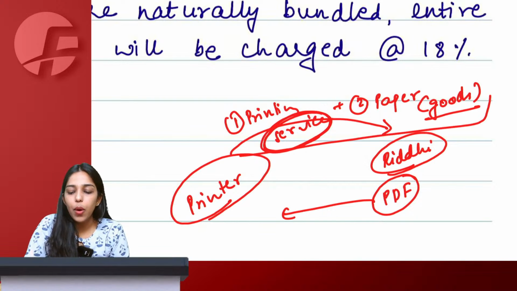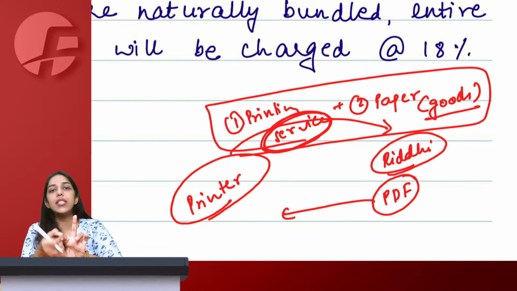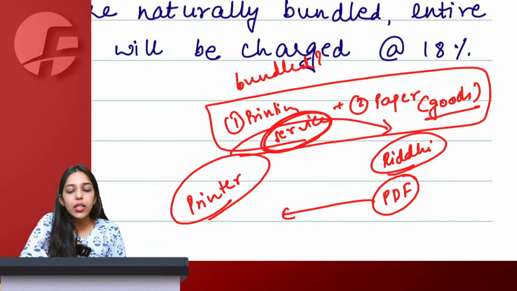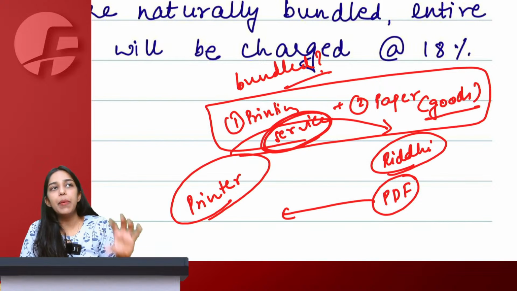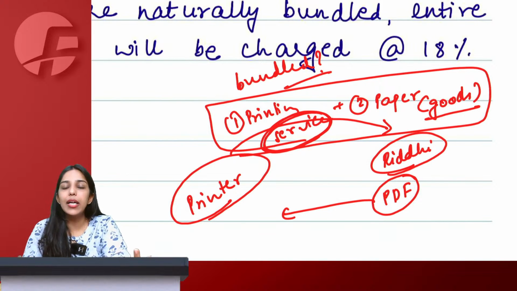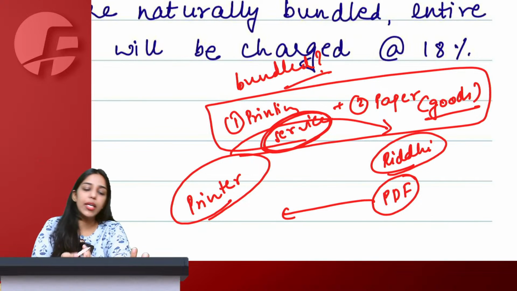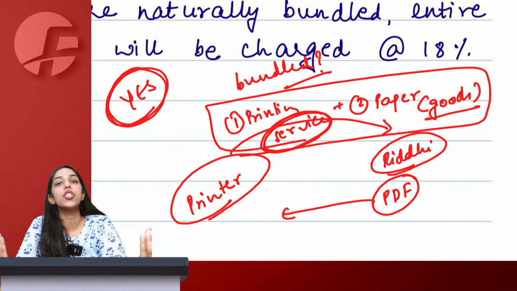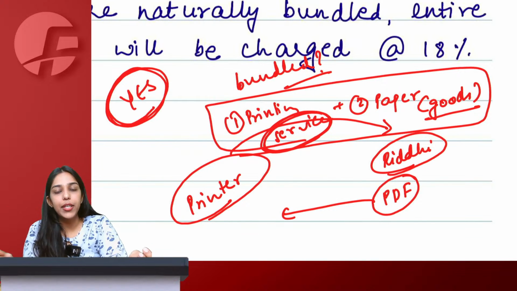Tell me, is this a composite supply? One thing is clear that two things are bundled, printing service as well as paper goods. Now, will you consider this as composite supply? Say yes or no. Is it naturally bundled, that paper and printing services go hand in hand and normally consumers and suppliers expect it to be together only? The answer is yes, of course. It is very much ordinary course of business that printing and paper are supplied together.